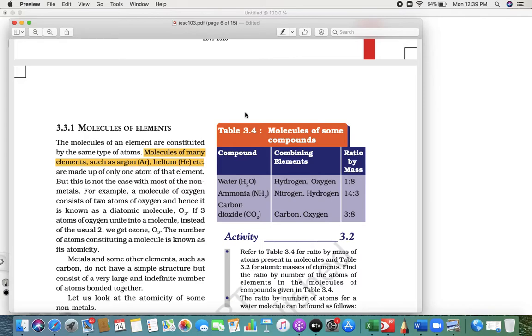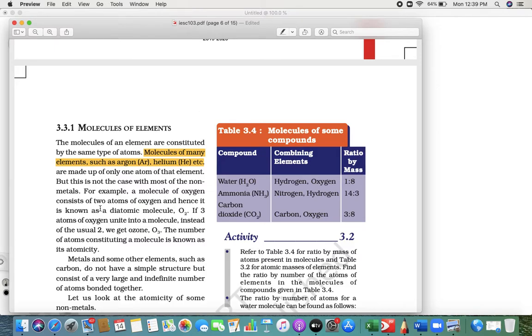But there are certain ones whose atoms are available in a combined form. For example, oxygen is available in the form of diatomic.